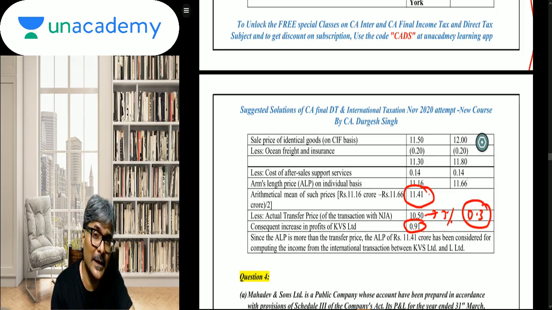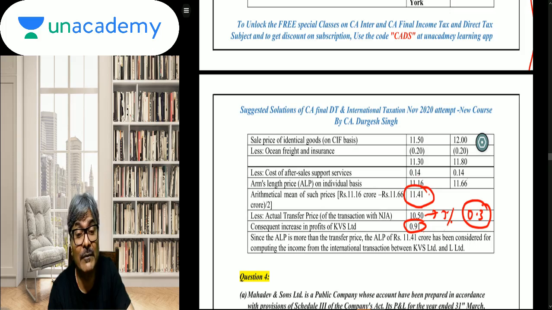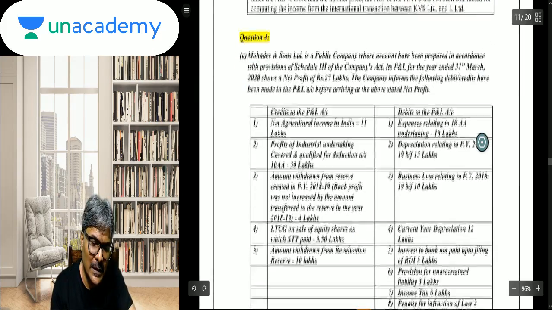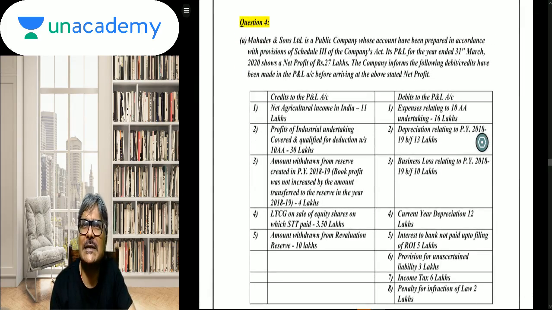In such a particular case, what are we going to say? We will say that no ALP would be adopted, and accordingly no TP adjustment. But here, since the difference, which is 0.91, exceeds 3% of the transfer price, we will have to make the TP adjustment.